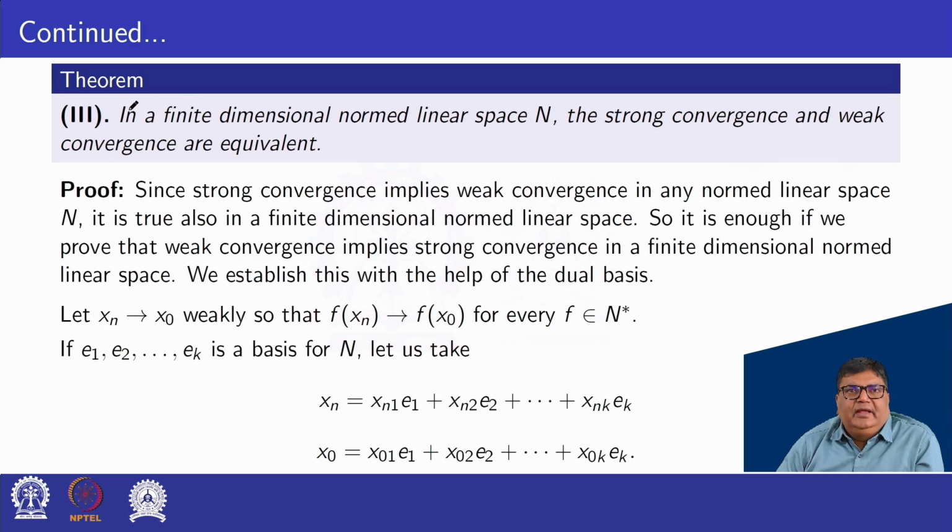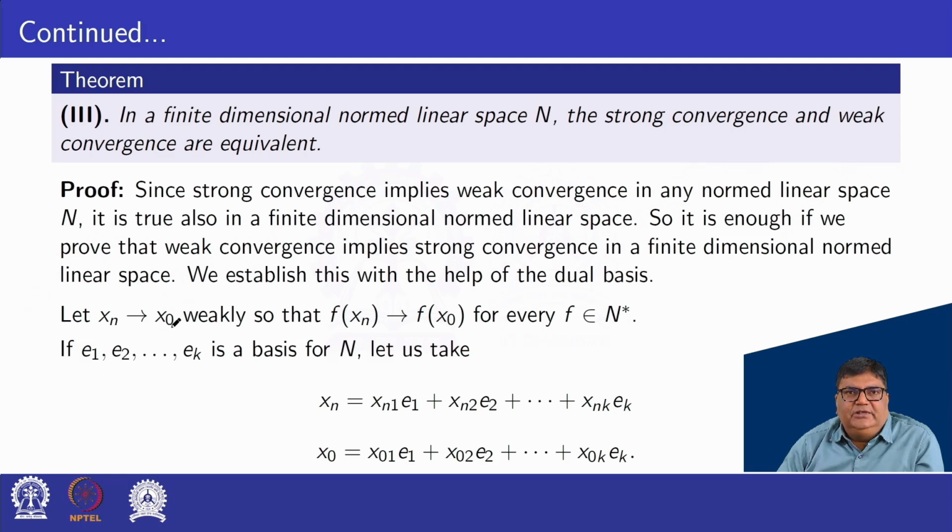Next theorem. In a finite dimensional normed linear space N, the strong convergence and weak convergence are equivalent. Proof. Since strong convergence implies weak convergence in a normed linear space N, it is true also in a finite dimensional normed linear space. So it is enough to prove that weak convergence implies strong convergence in a finite dimensional normed linear space. We establish this with the help of the dual basis.